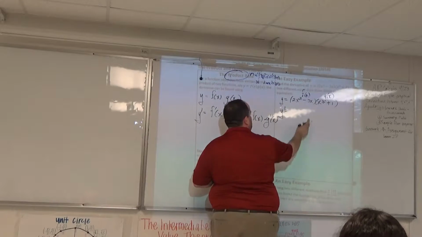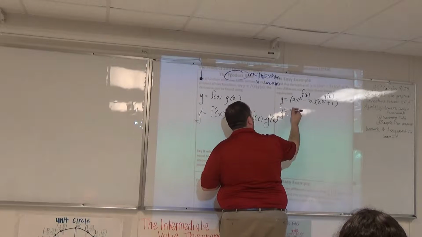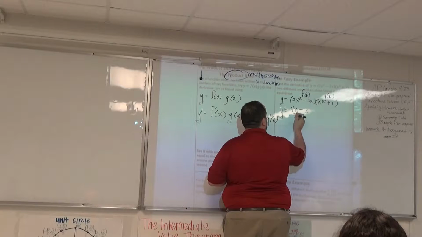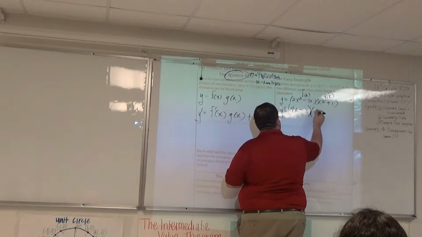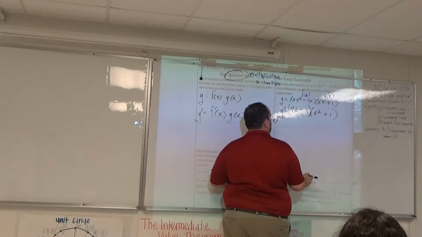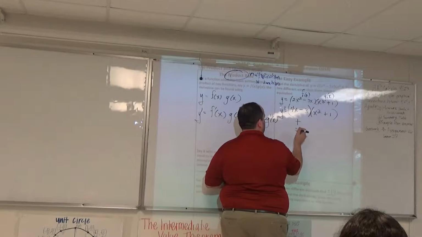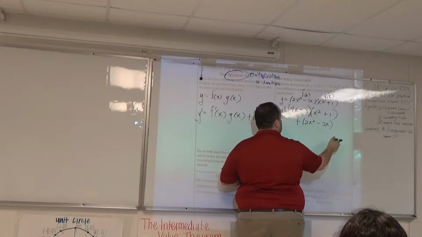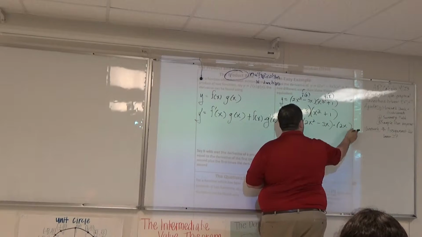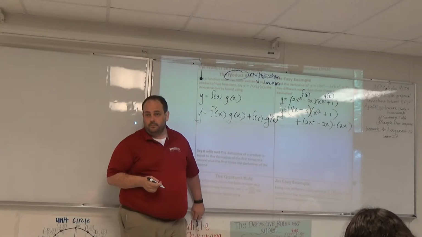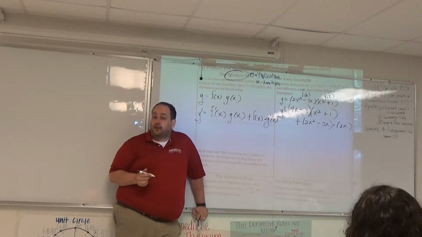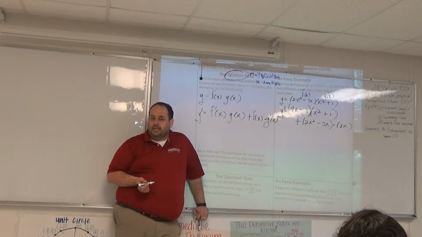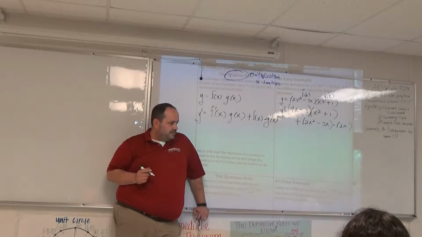So the product rule says take the derivative of the first. What is that? 4x minus 3. And then leave the second one alone. Plus, leave the first one alone times the derivative of the second, and that's 2x. This is what the product rule would tell us to do. This is not pretty. It is not an elegant looking answer, but this is the derivative.